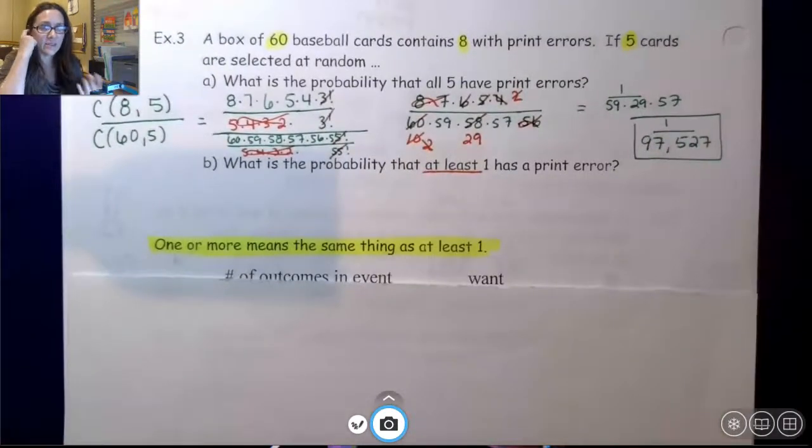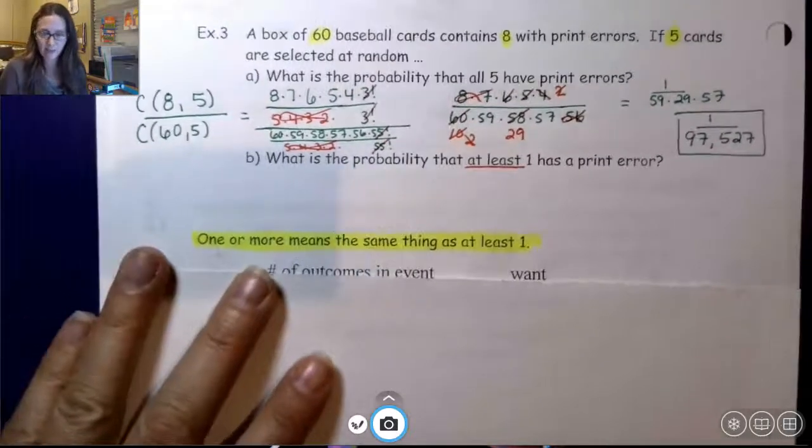Okay, so what is the probability that at least 1 has a print error? Well, if it's at least 1, that means the same as 1 or more. So I don't think I discussed it earlier, but the complement. So if it's wins and losses, if you have a 70% chance of winning, you have a 30% chance of losing, because 100 minus 70 is going to be 30. Same thing here.